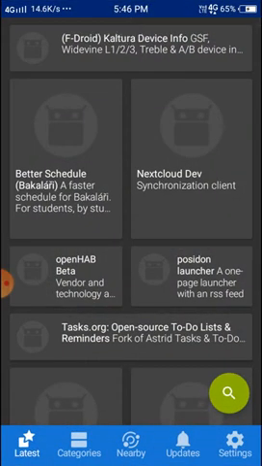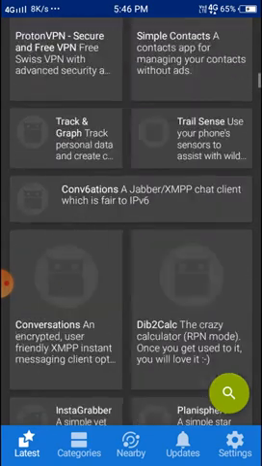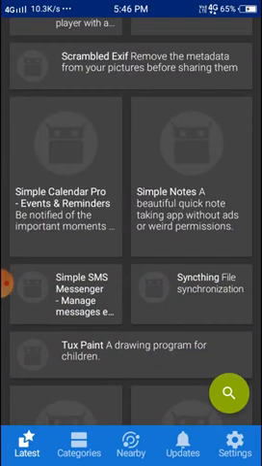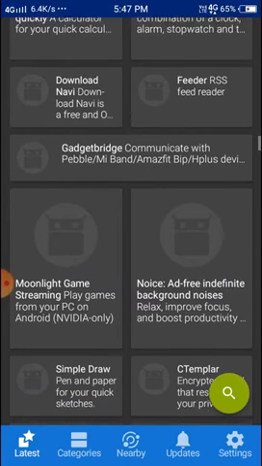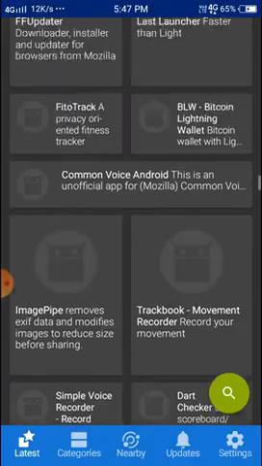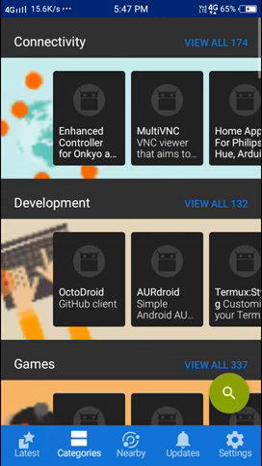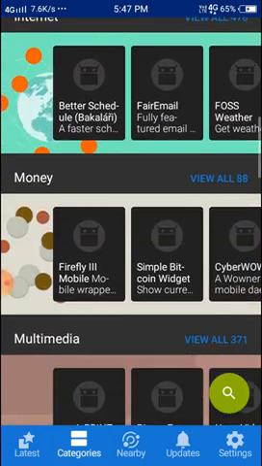Just let's open it. You can see in this app all the things like the Play Store. Only very secure apps are available, with no viruses, and no hacking can be done in this app. Here you can see selected and suggested apps that you can download. Here you can also see categories.